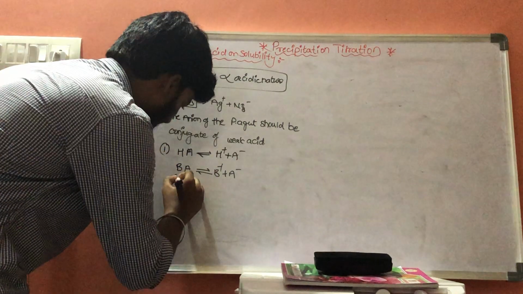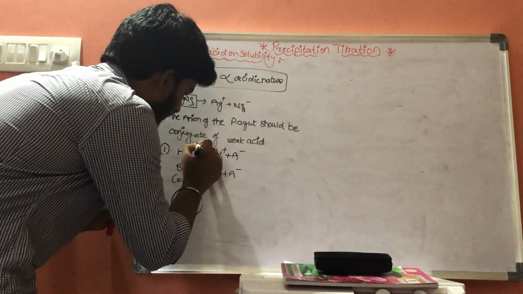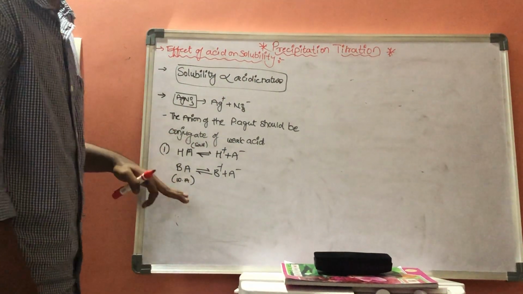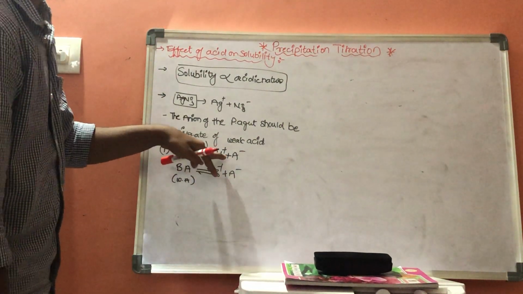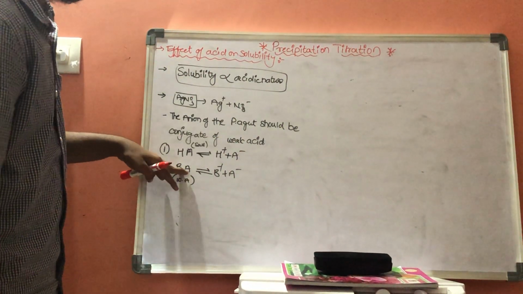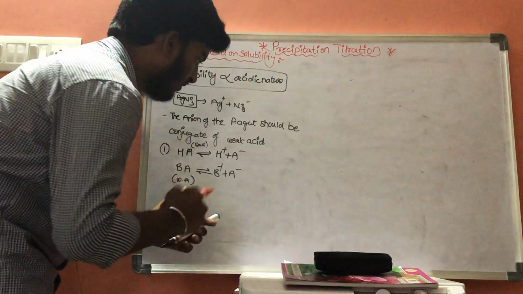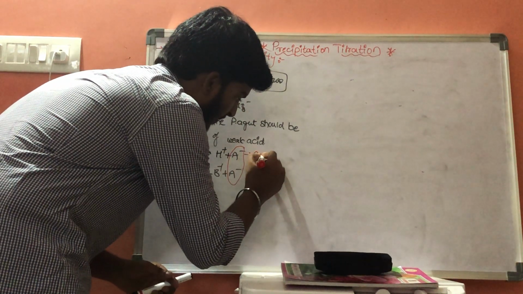HA is a weak acid, BA is a salt. In HA it will result in the formation of H plus and A minus. In BA it results in the formation of B plus and A minus. Here both A minus are same, so there will be common ion effect.